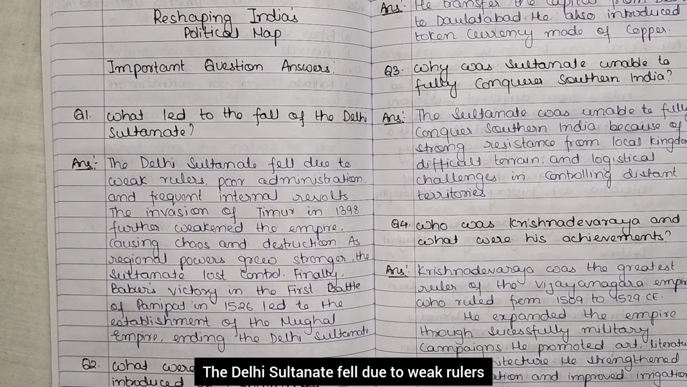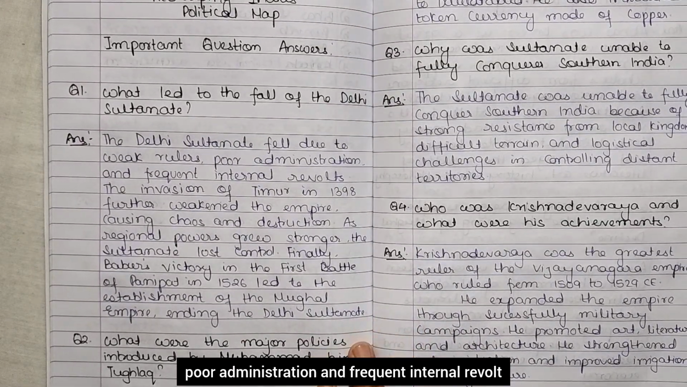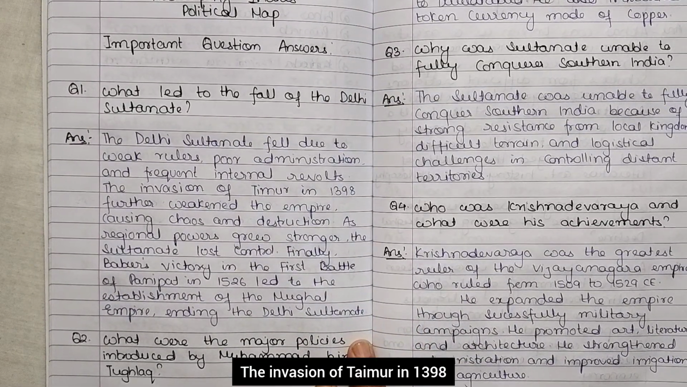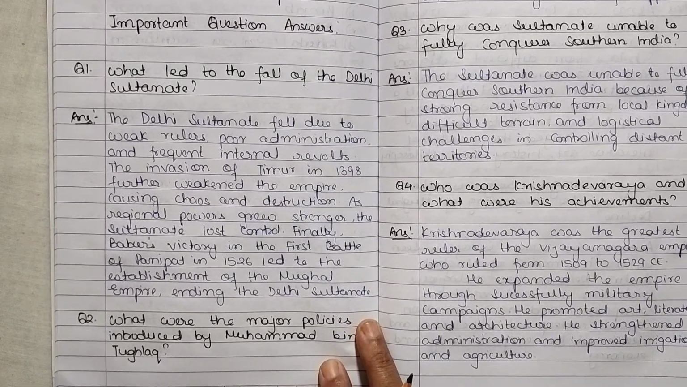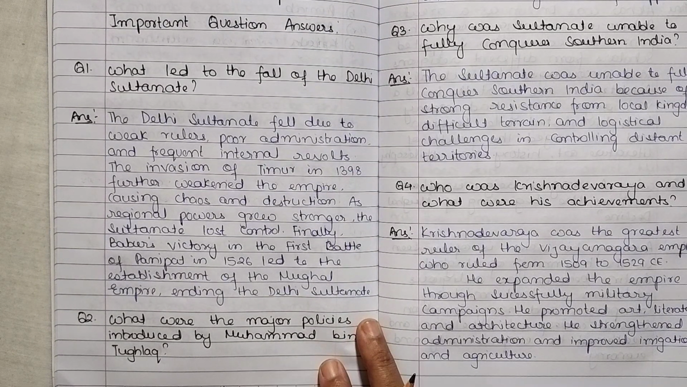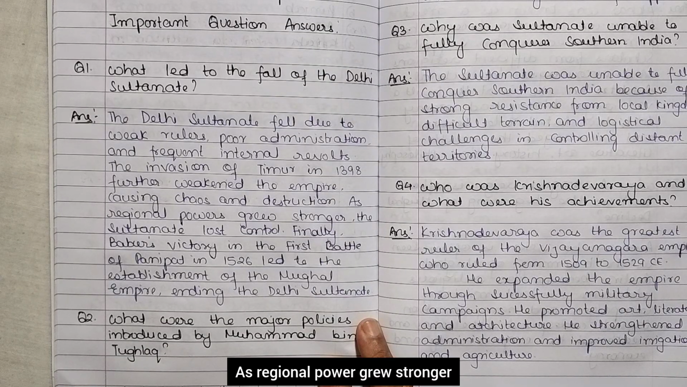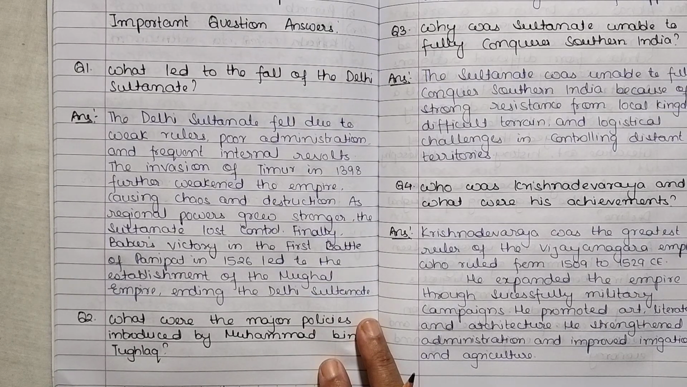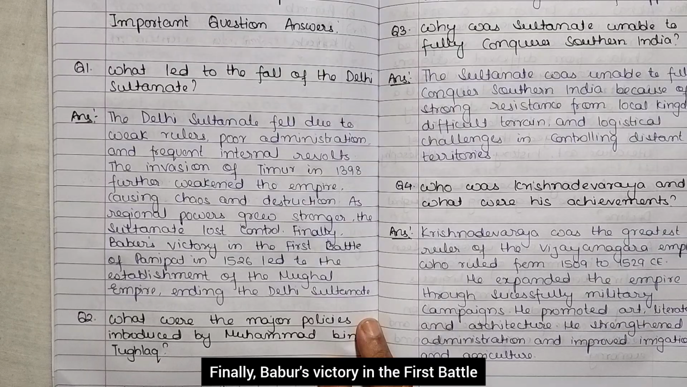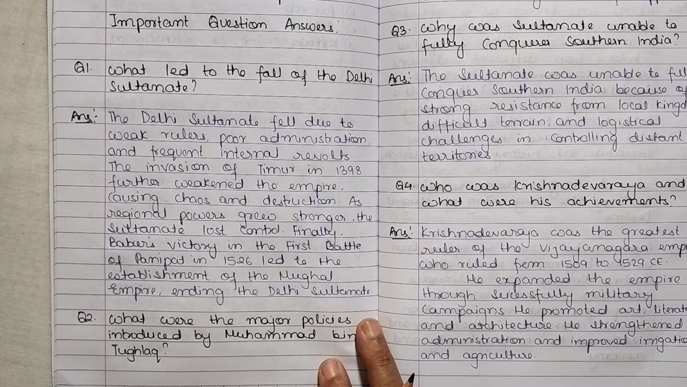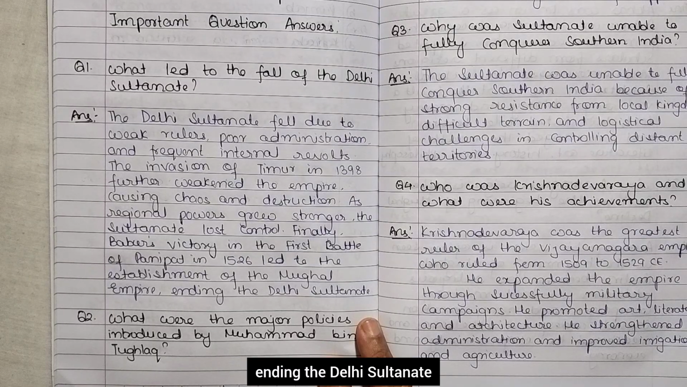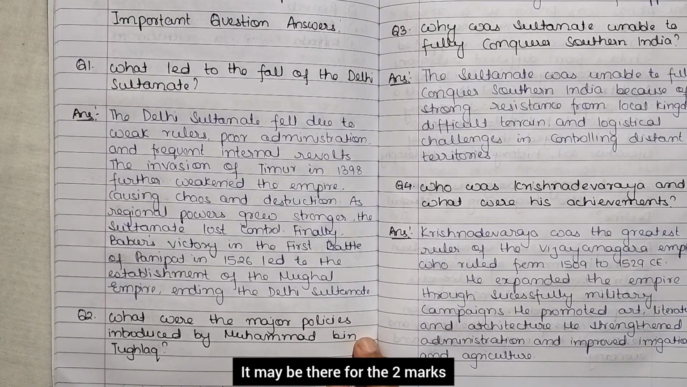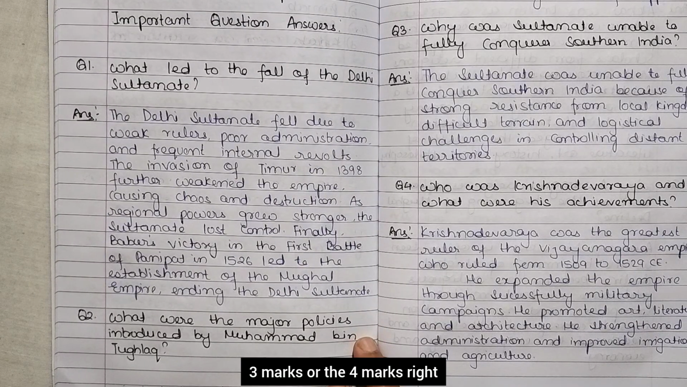The Delhi Sultanate fell due to weak rulers, poor administration, and frequent internal revolt. The invasion of Timur in 1398 further weakened the empire, causing chaos and destruction. As regional power grew stronger, the Sultanate lost control. Finally, Babur's victory in the First Battle of Panipat in 1526 led to the establishment of the Mughal Empire, ending the Delhi Sultanate. It may be there for the 2 marks, 3 marks, or the 4 marks, right?